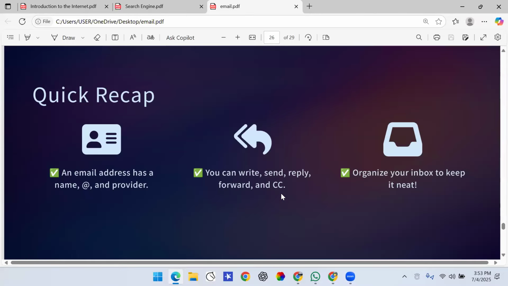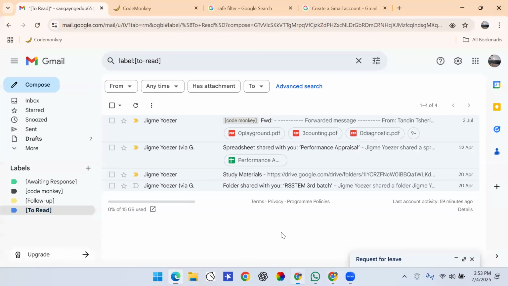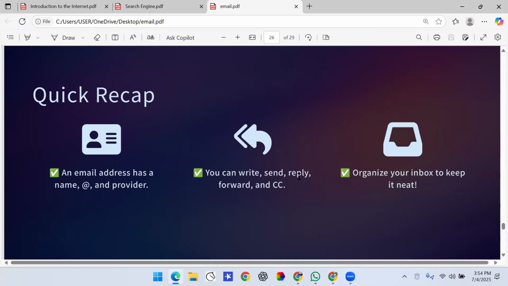So a quick recap on what we have learned today about email. An email address has a name, the at the rate symbol, and a provider. For example, if I show you again, a name over here, the at the rate symbol, and the provider, as you can see. And you can write, you can send, you can reply, you can forward, and you can send it to multiple people as well.